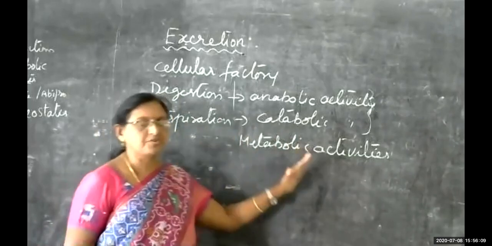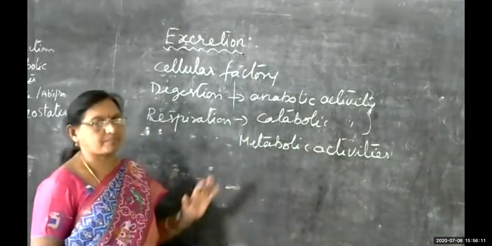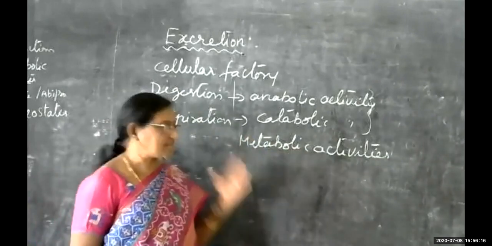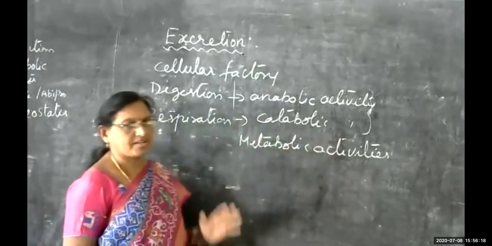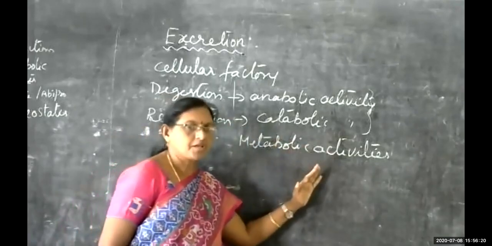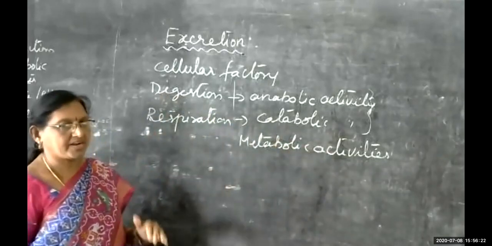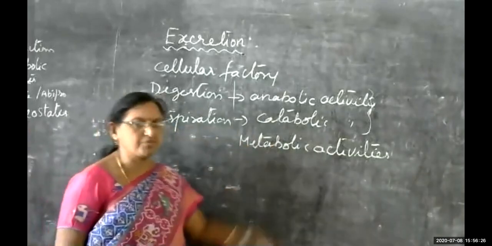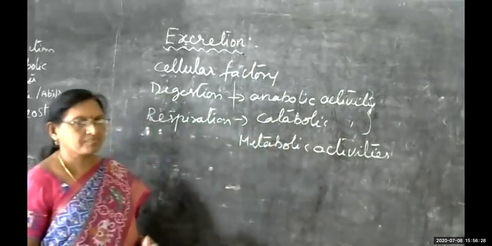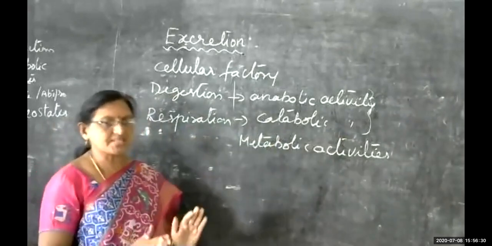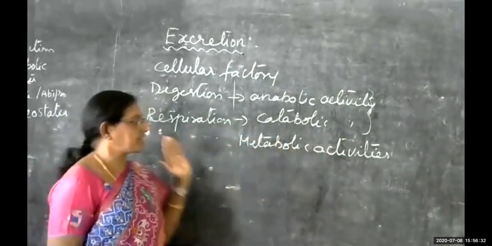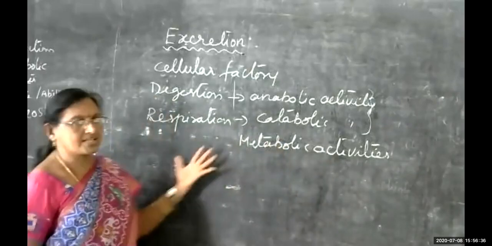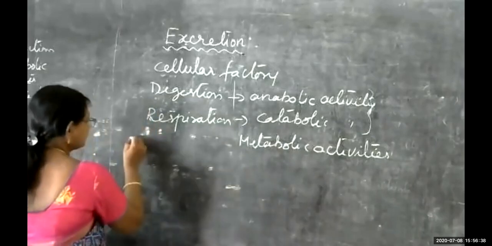Sometimes failure of excretory organs also will be there, right? So when such wastes get released in our body, and different waste materials are accumulated in our body, children, immediately they should be removed from our body. So there is a certain process for elimination, for releasing these materials out of our body, children. That is known as excretion.